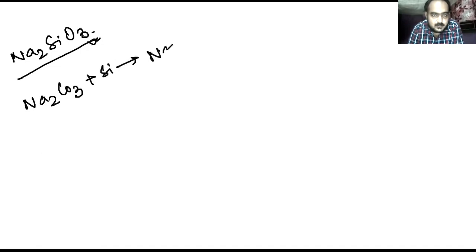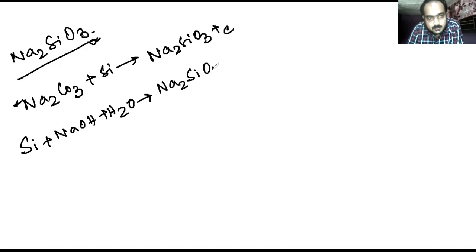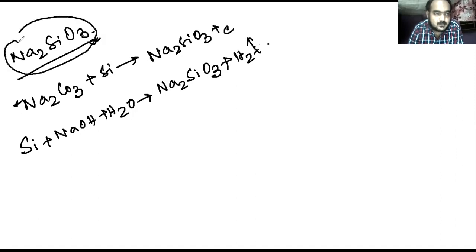This will produce Na2SiO3 plus carbon. Now it can also be prepared as Si plus NaOH plus H2O. This will produce Na2SiO3 plus H2. So this is the preparation of Na2SiO3.